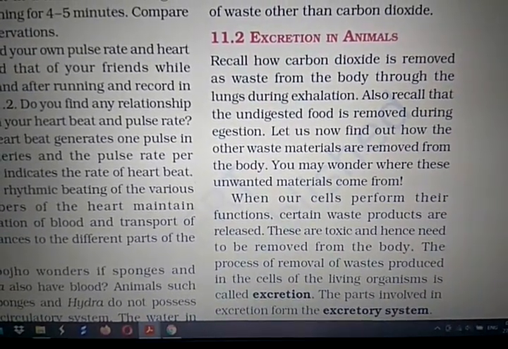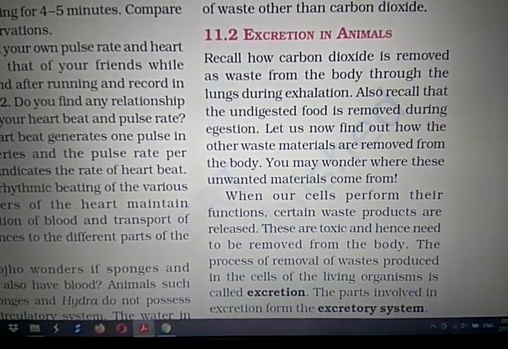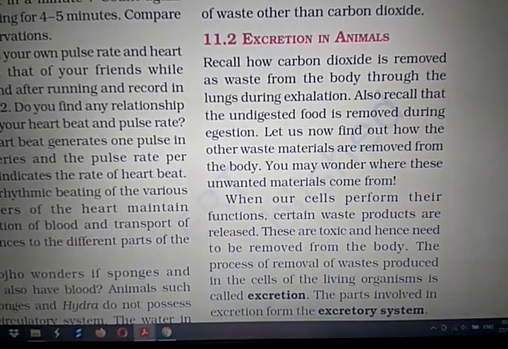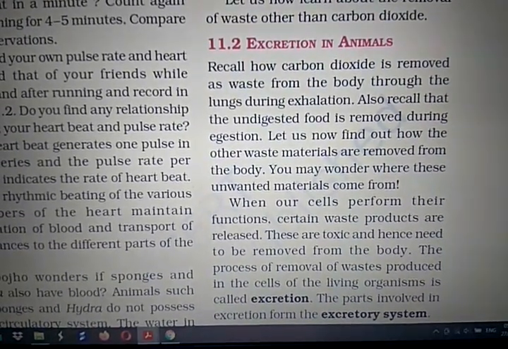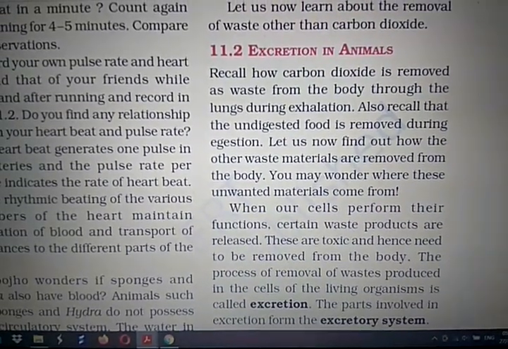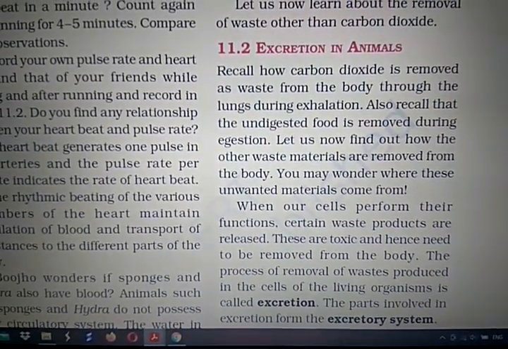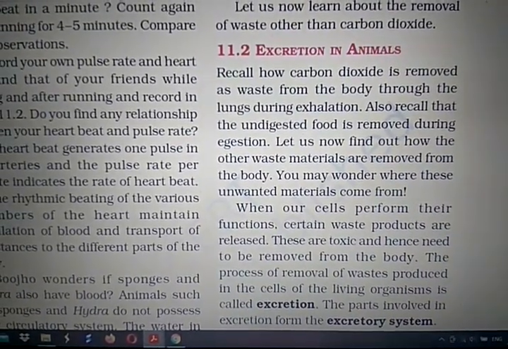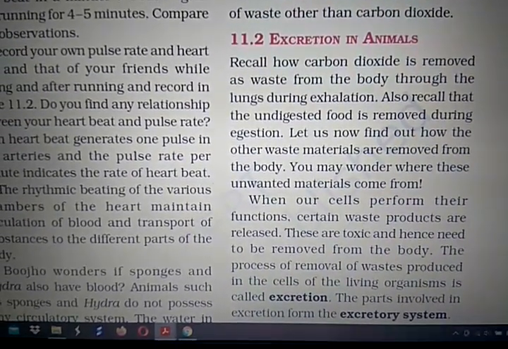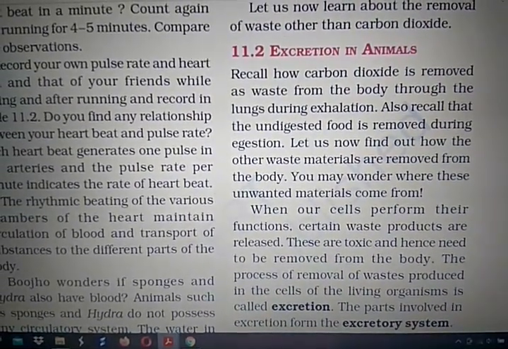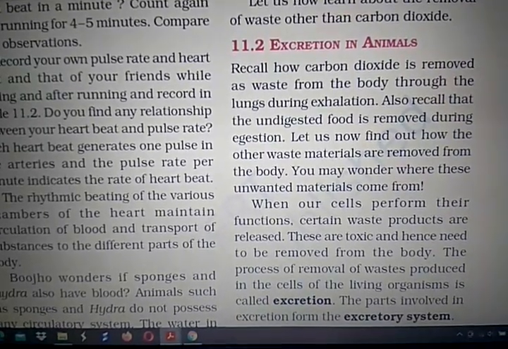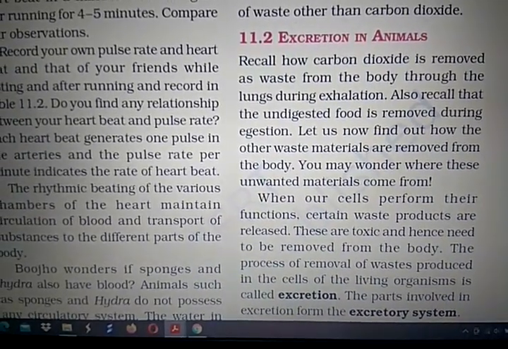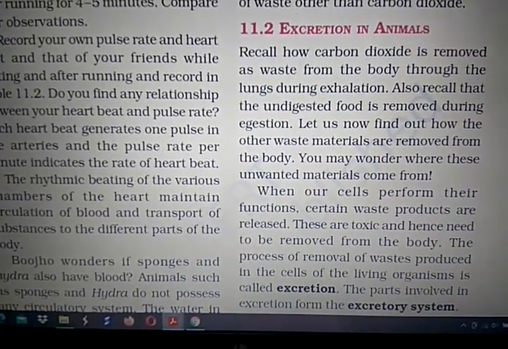Students, you know that carbon dioxide is removed as a waste from the body through the lungs during exhalation. Also recall the undigested food which is also removed from the digestion process. So let us now find out how the other waste materials are removed from the body. You may wonder where these unwanted materials come from. When our cells perform their function, certain waste products are released. And these are toxic. Toxic means poisonous substance.